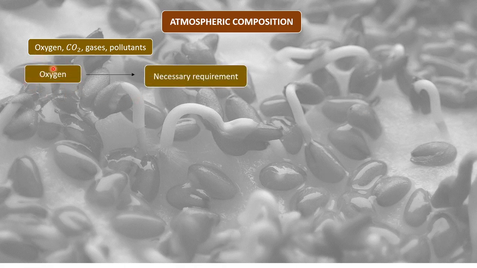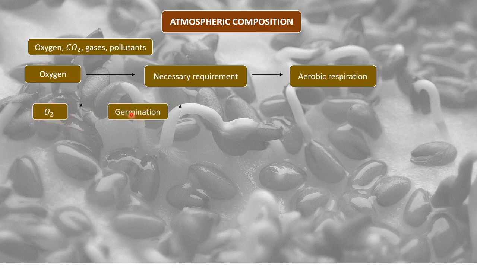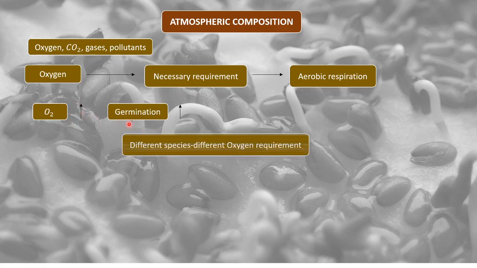Oxygen is a very necessary requirement for respiration by the seeds, because aerobic respiration can only take place in the presence of oxygen. So if the oxygen content increases, it is obvious that germination will increase, right? This is directly proportional: oxygen content increase will lead to germination increase.